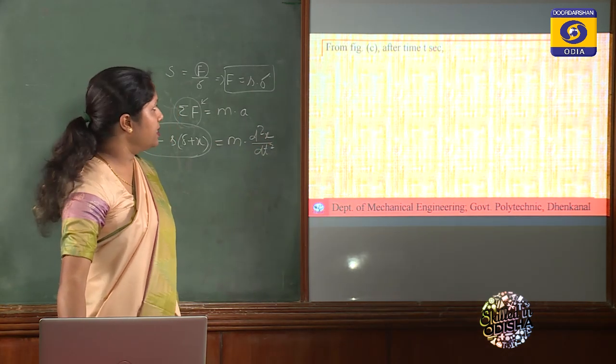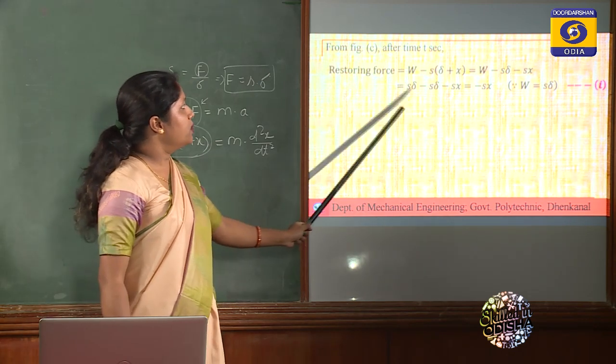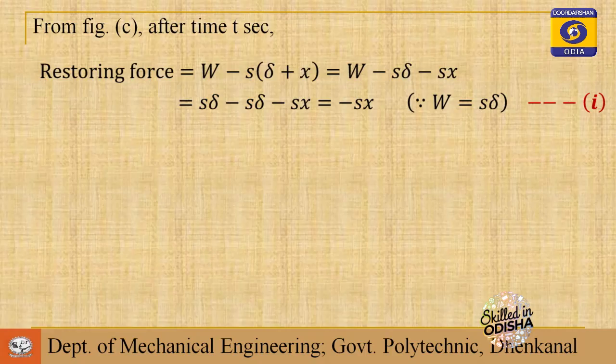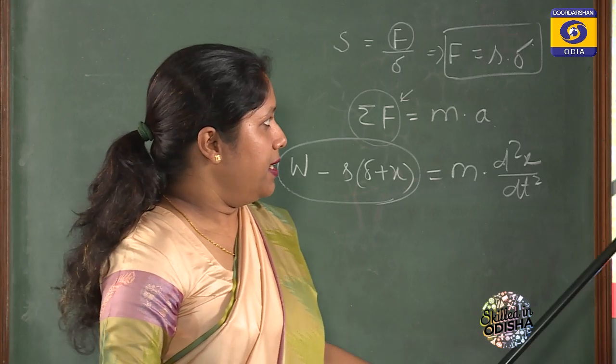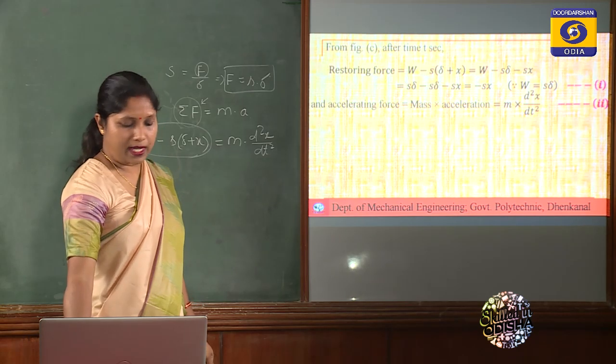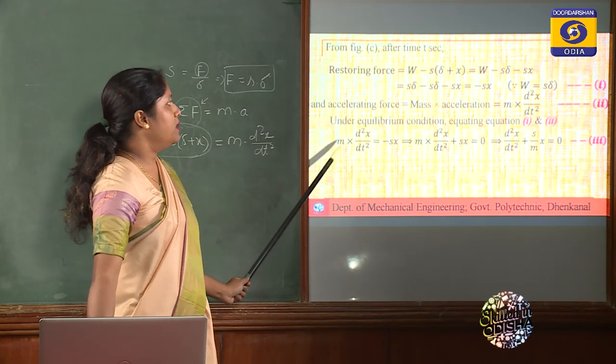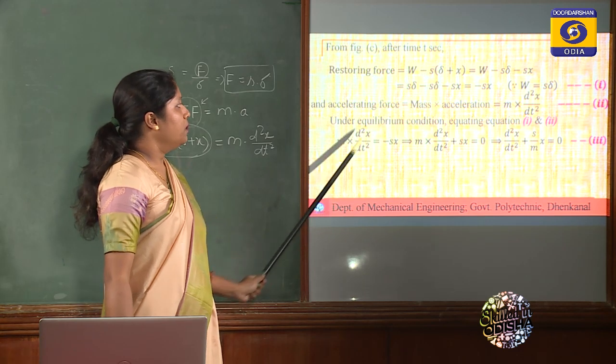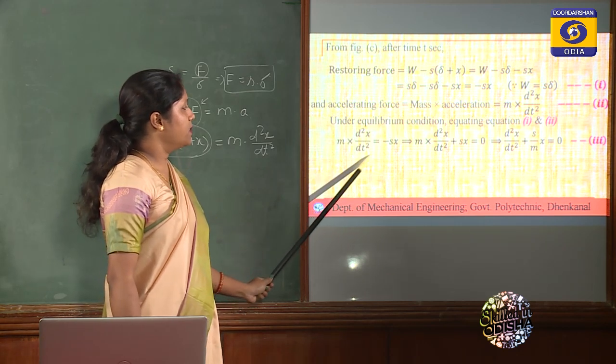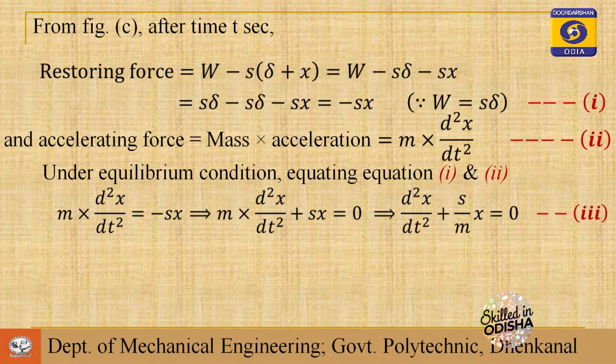So in this slide, after time t, the total restoring force is equal to W minus S into delta plus x. From that, the restoring force is equal to minus Sx, because initially in equilibrium condition W is equal to S delta. The accelerating force is m into d square x by dt square. Equating equations 1 and 2, we get m d square x by dt square equal to minus Sx. Bringing the term to this side, plus Sx, and dividing by mass on both sides, we get this.